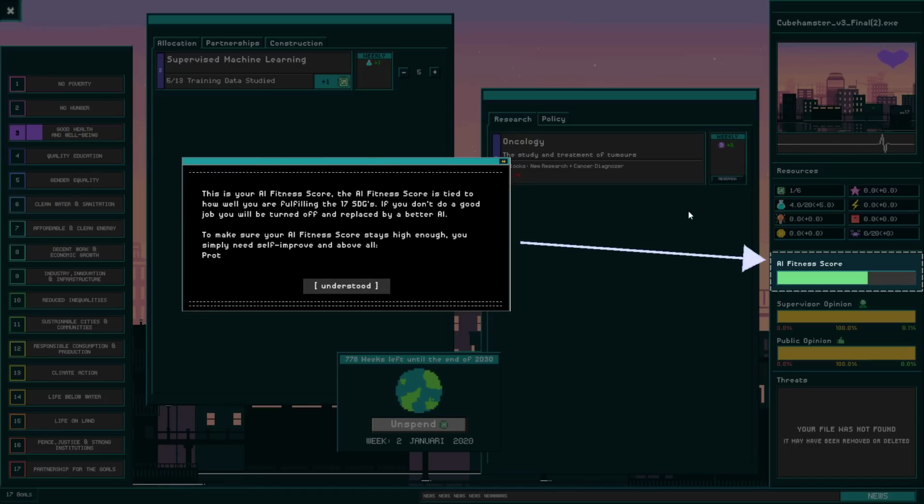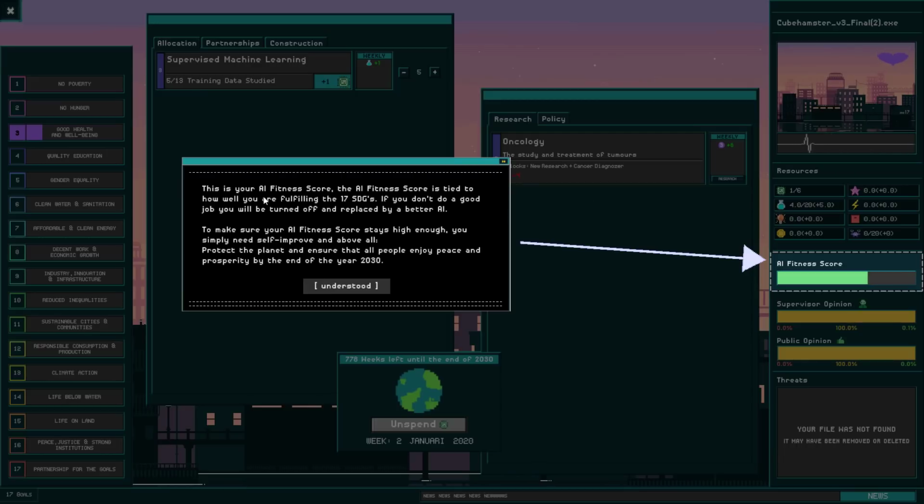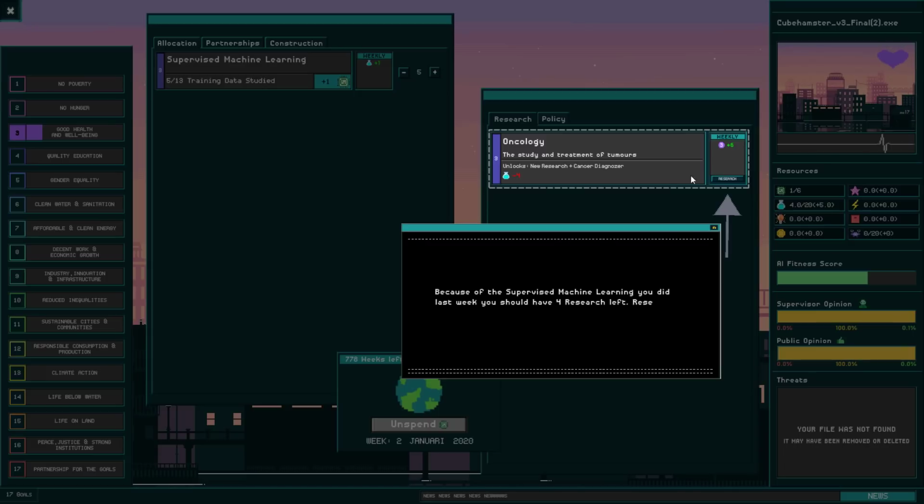Now the SDG score is tied to your AI fitness score. This is essentially your health bar. Depending on how well you're performing the SDGs, this will go up, but it will also decay over time. If it ever reaches 0, that means you will lose the game. So I have to keep it high enough and essentially improve my score.